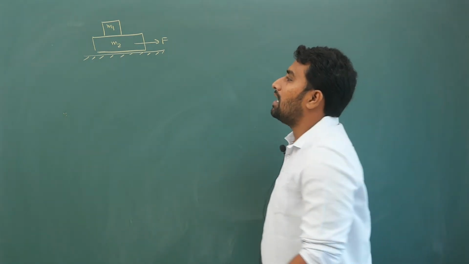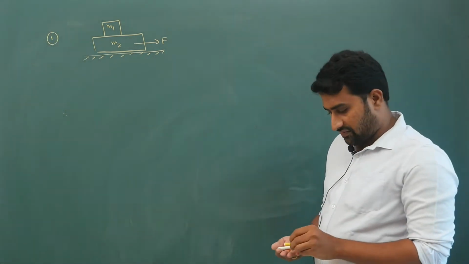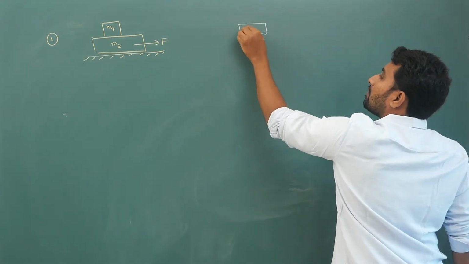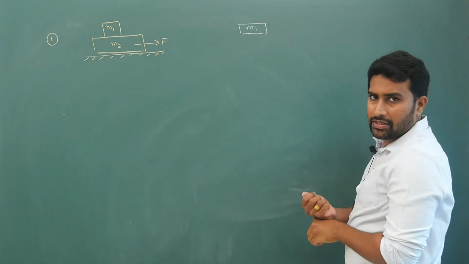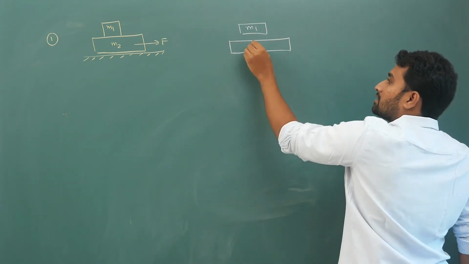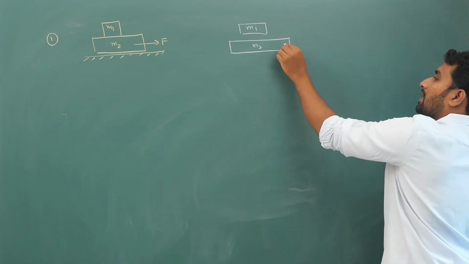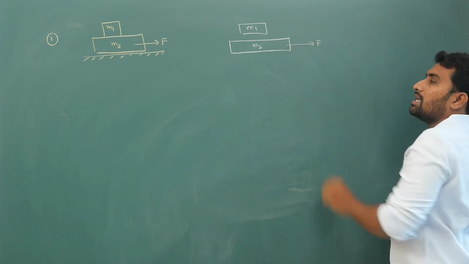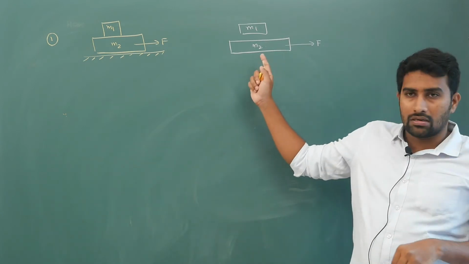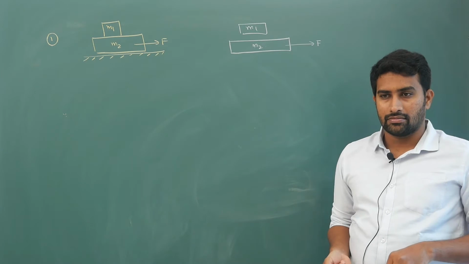Now I will ask you a question. What is the direction of friction in this case? So on m1, what is the direction? Type, magnitude we will discuss later. First let us concentrate only on the direction part. So this is m1 and this is m2. You have applied some force F. Now tell me whether friction will act on this block m1 in the forward direction or backward direction.